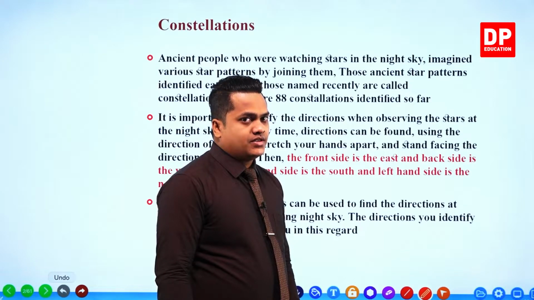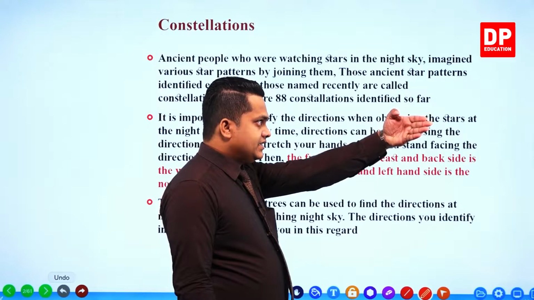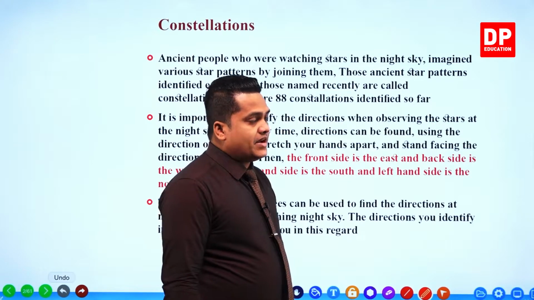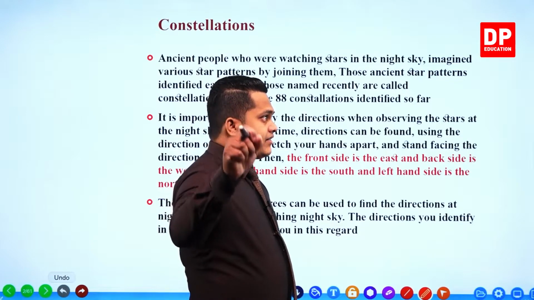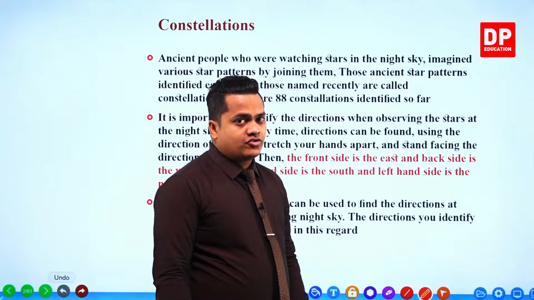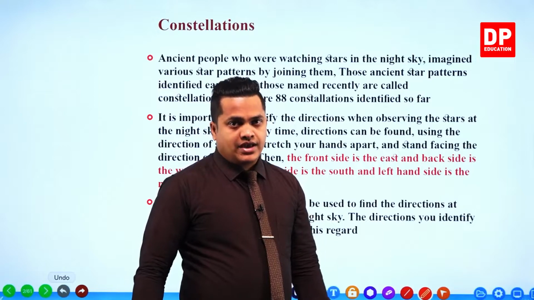Then, my dear children, if this is east and this is west, definitely my right hand side is going to show the south direction and my left hand side is going to show the north direction.